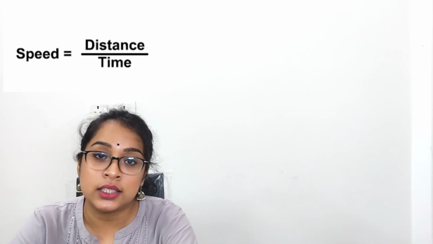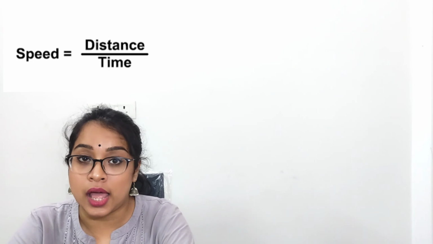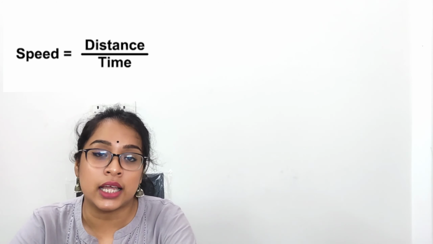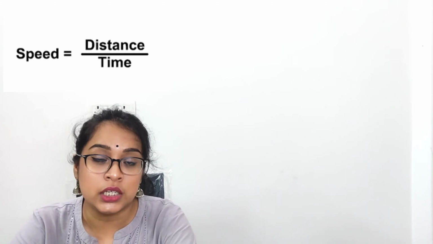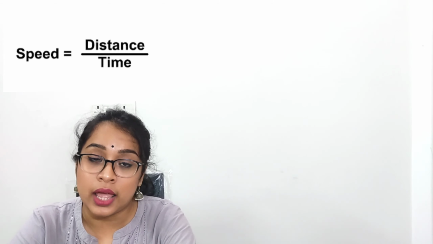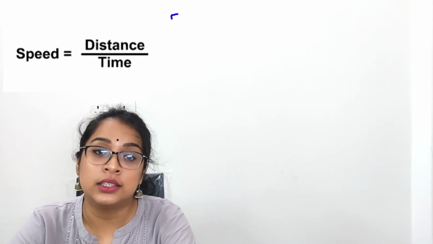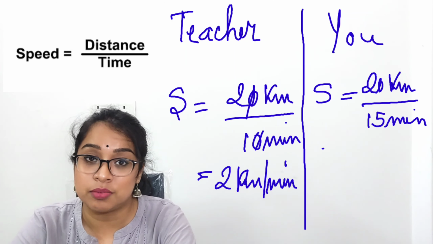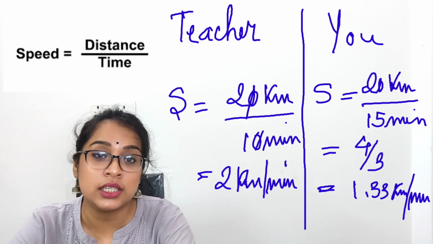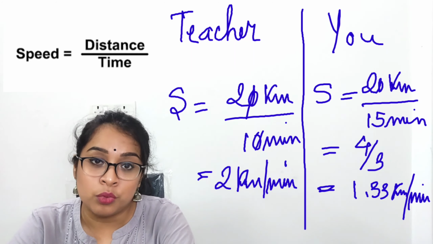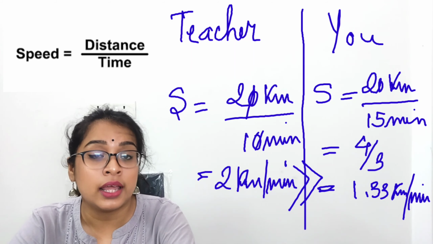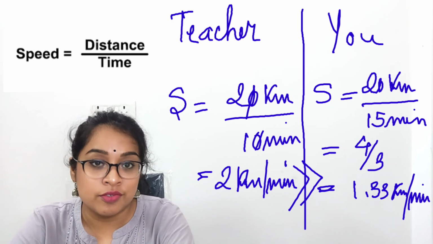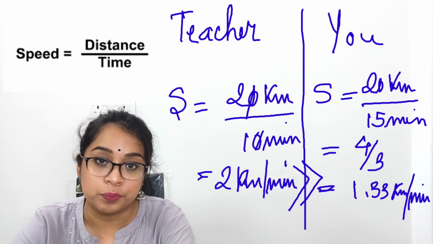In your case, the distance was 20 kilometers and the time taken was 15 minutes. So we can easily calculate the speed of your motion. For your teacher the distance was 20 kilometers and he covered the same distance in 10 minutes. Now the values easily show that the speed of your teacher is higher than yours. That means he was moving faster than you.